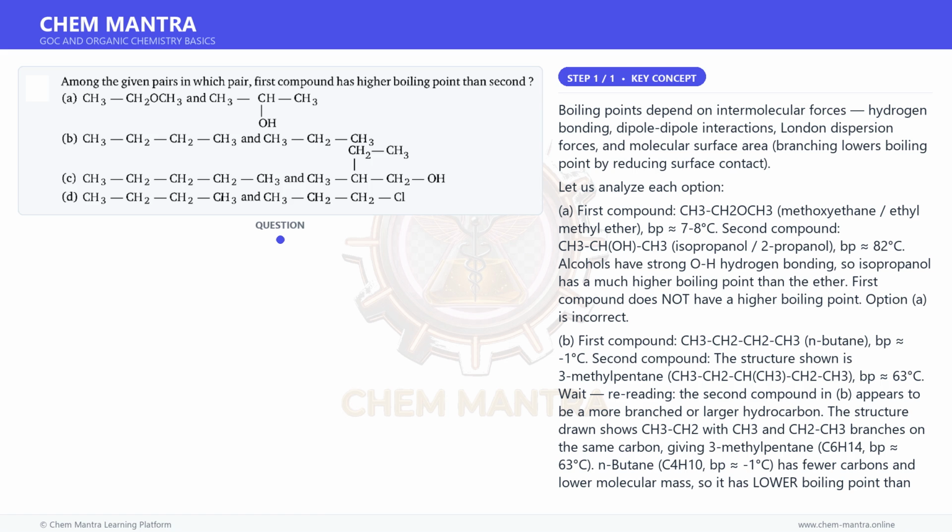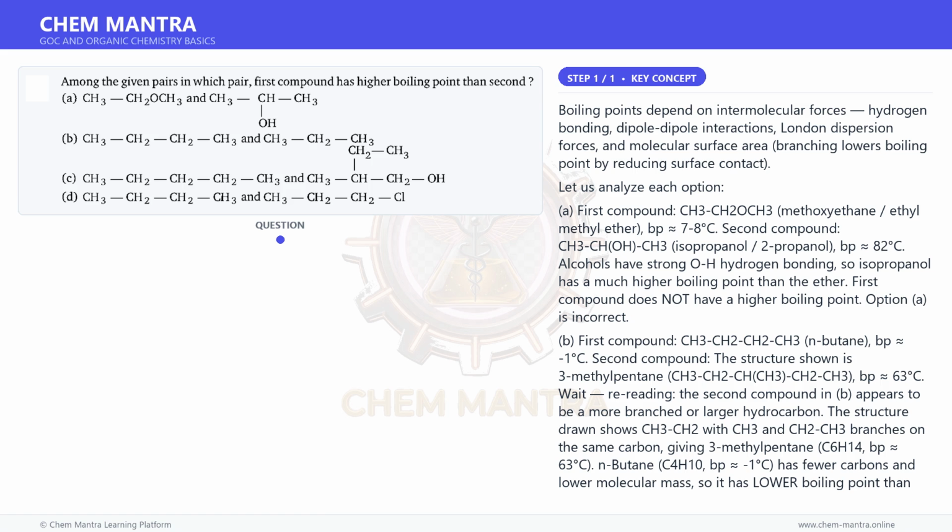The structure in B, second compound shows a CH3CH2 connected to a carbon bearing CH3 and CH2CH3. This is 3-methylpentane, C6. So n-butane, BP -1 degree Celsius, 3-methylpentane, BP 63 degrees Celsius. This still doesn't work. Alternative interpretation: perhaps the second compound in B is actually 2,2-dimethylbutane or neopentane.